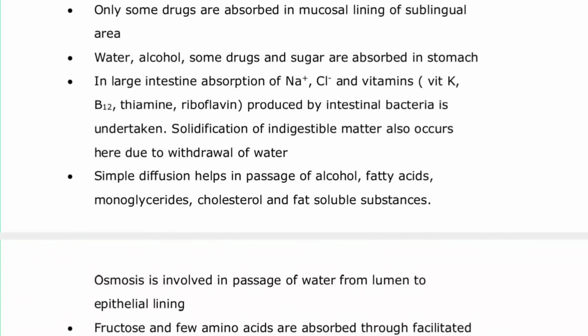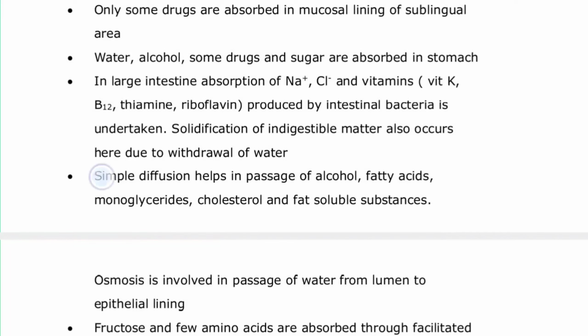And specifically in the large intestine, sodium chloride and the vitamins are absorbed, specifically vitamin K, vitamin B12, which we call cobalamin, thiamine and riboflavin, which are produced by the intestinal bacteria, the probiotic Lactobacillus acidophilus, or what we call LAB. They are absorbed here in the large intestine. Solidification of indigestible matter also occurs in the large intestine due to the withdrawal of water, which means water absorption takes place in the large intestine as well.